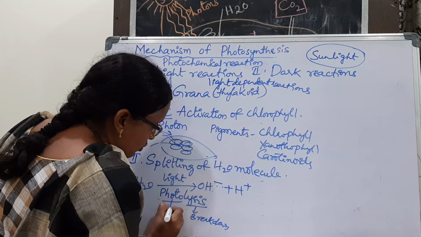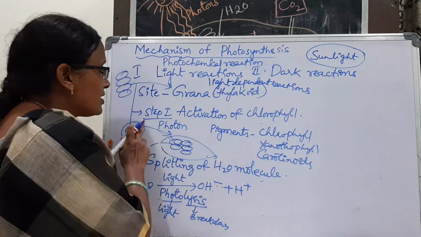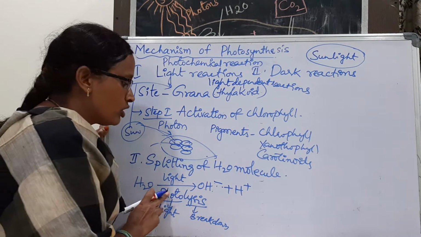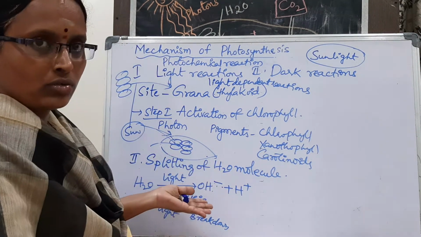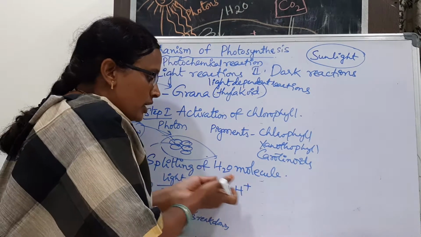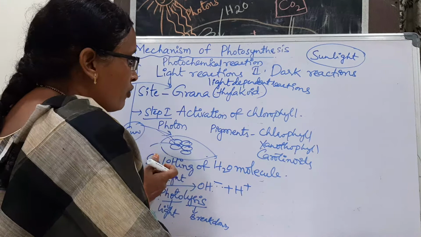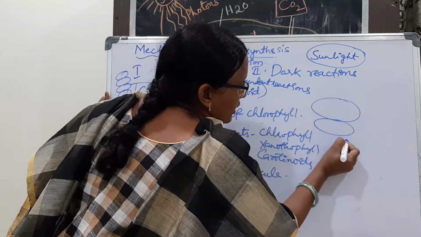Photo means light, lysis means breakdown. What is the light? Sunlight. By using the sunlight, the water molecule is going to be split. It is going to be broken down into hydrogen ion and hydroxyl ion. So where are they forming? In the thylakoids only.